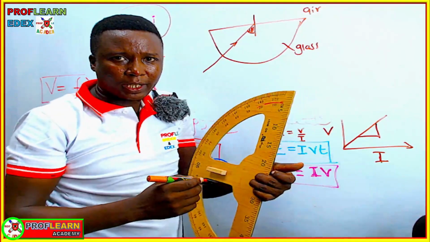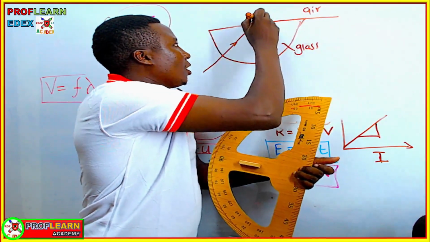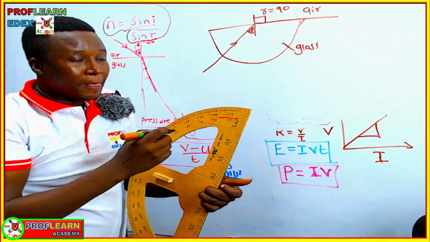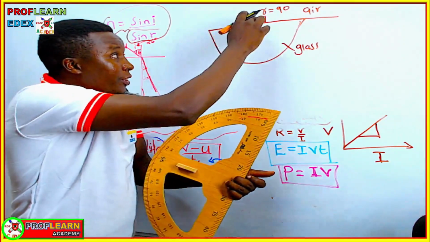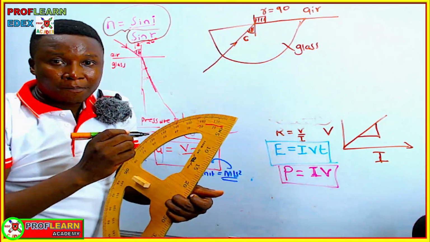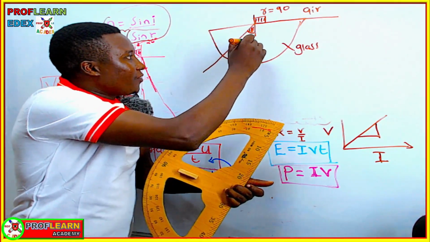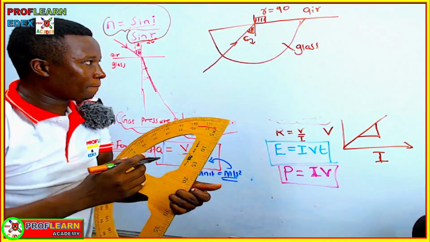The critical angle now. The critical angle is the angle of incidence when the angle of refraction is equal to 90 degrees. So this angle of incidence down here, when the angle of refraction at this point is 90 degrees, then this angle of incidence is given a special name, which is the critical angle.